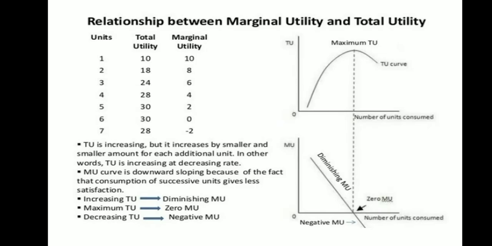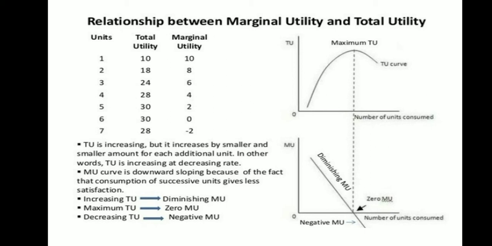Now please understand the relationship between marginal utility and total utility. The units consumed, as you can see, are 1 to 7. Total utility, what is happening, is that it is increasing. Then after 30, again what is happening is it is decreasing, and this comes down to marginal utility. What you can say is that in the initial stage it is increasing, then declining, to 0 and negative also.